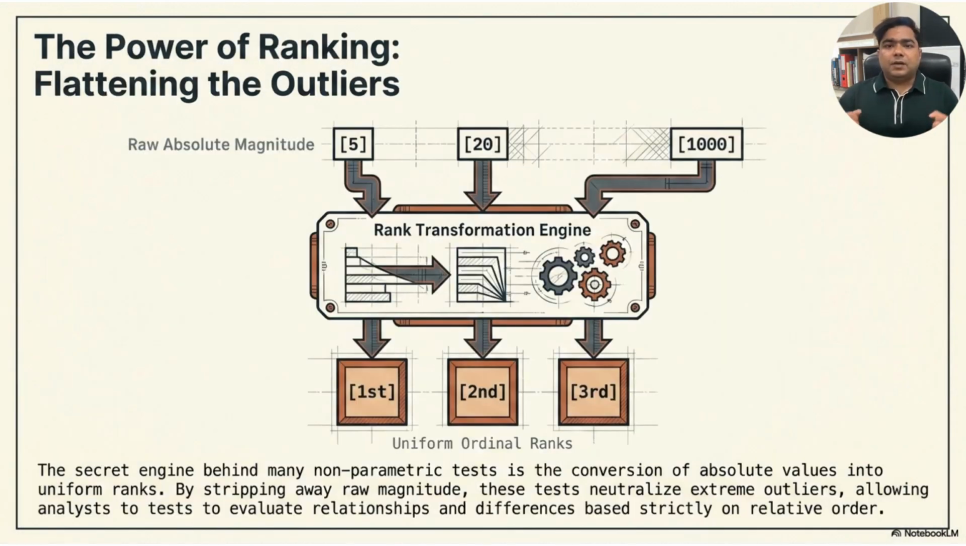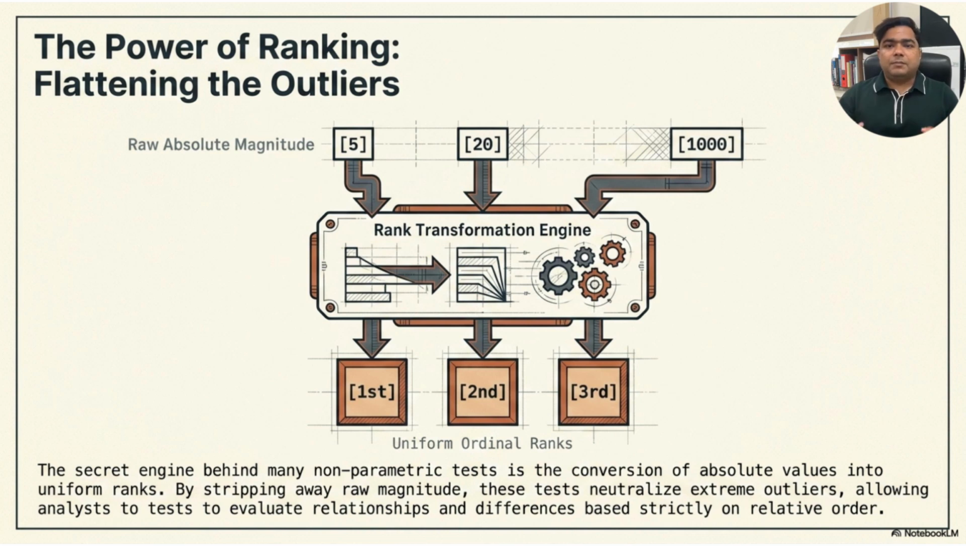This slide explains one of the most important ideas behind many non-parametric tests, ranking. Look at the examples shown here. We have raw absolute values such as 5, 20, and 1000. In the original data, 1000 is extremely large compared with the other values. It is an outlier. But when we convert these values into ranks, we simply label them as first, second, and third. The actual size difference becomes less important. What matters is the order.